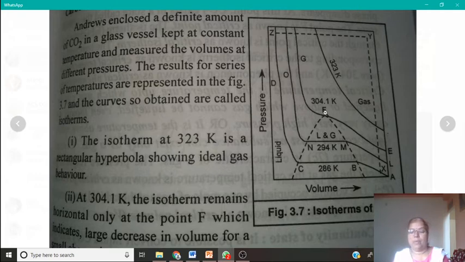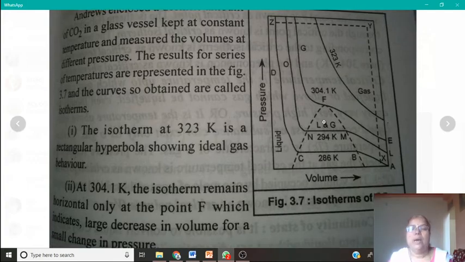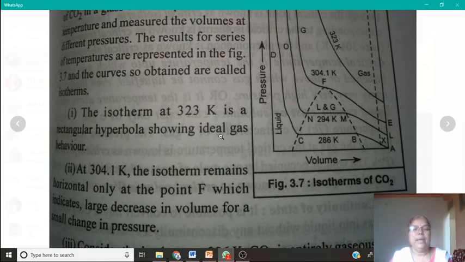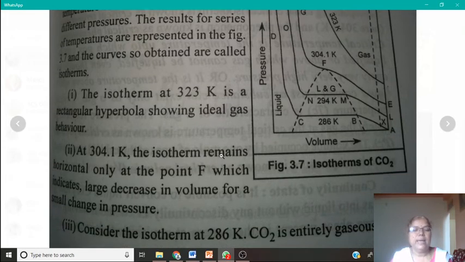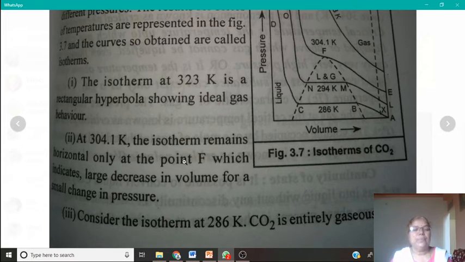See, the isotherm at 323 Kelvin is a rectangular hyperbola showing ideal gas behavior. Then at temperature 304, the isotherm remains horizontal only at point F, which indicates a large decrease in volume for a small change in pressure.